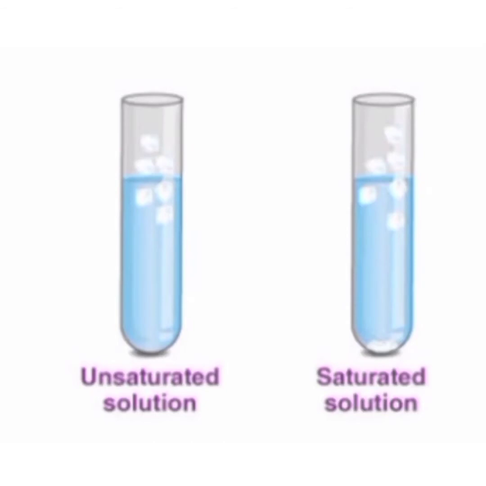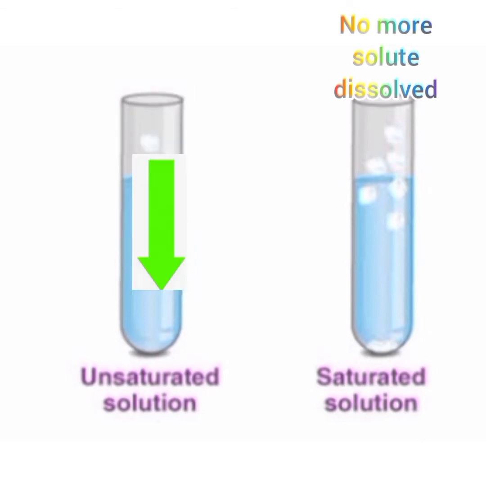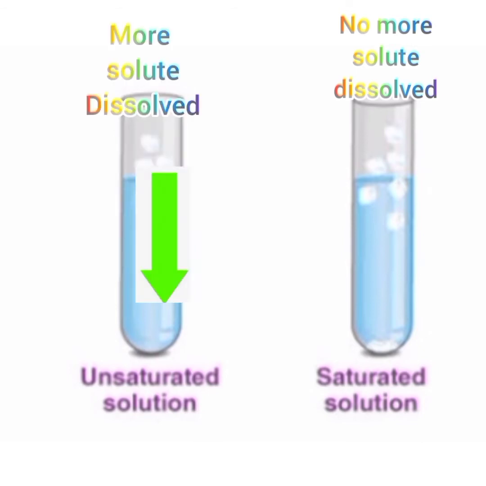The other two types of solution are saturated solution and unsaturated solution. A saturated solution is a solution in which no more solute can be dissolved at a particular temperature, whereas an unsaturated solution is a solution in which more solute can be dissolved at that temperature.